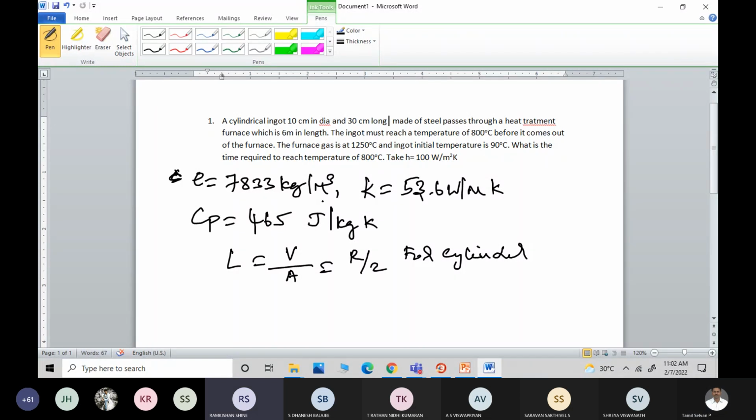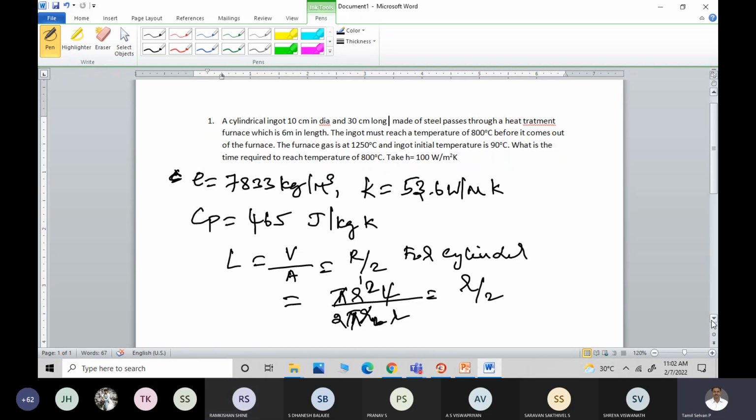Volume is pi r square, and the area is 2 pi r L. Pi gets cancelled, L gets cancelled, one R gets cancelled. So you have R by 2. Is it fine, students?